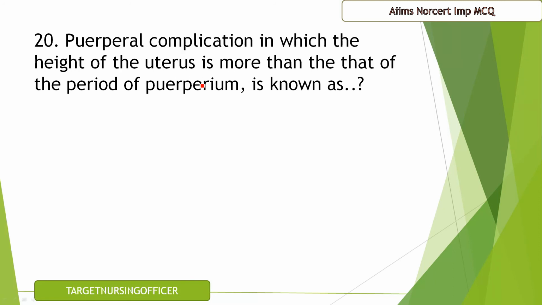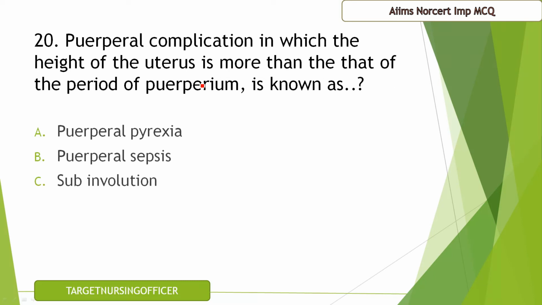Question number 20. Puerperal complication in which the height of the uterus is more than that of the period of puerperium is known as puerperal pyrexia, puerperal sepsis, subinvolution, acute mastitis. So here the height of the uterus will be more than that of the period of puerperium. So the correct answer for this question is C, that is subinvolution.